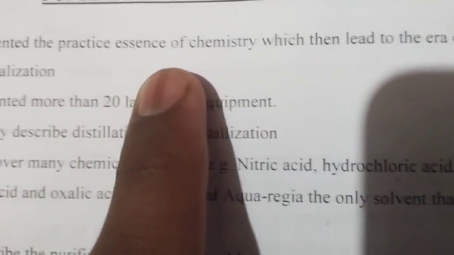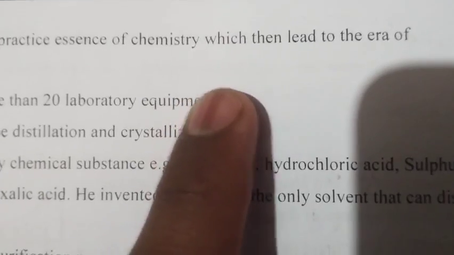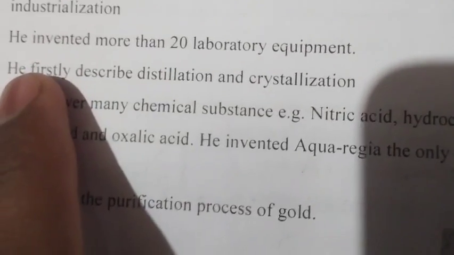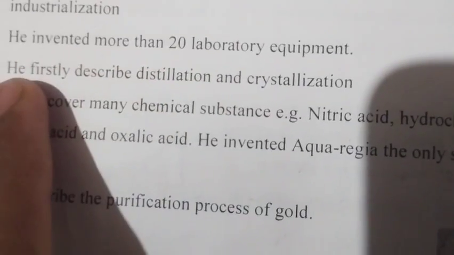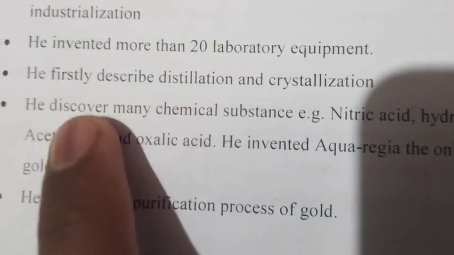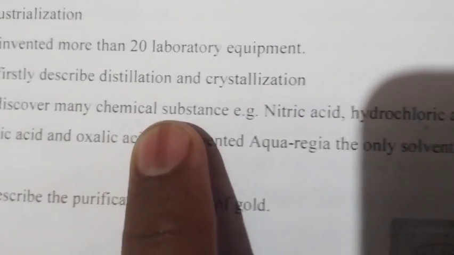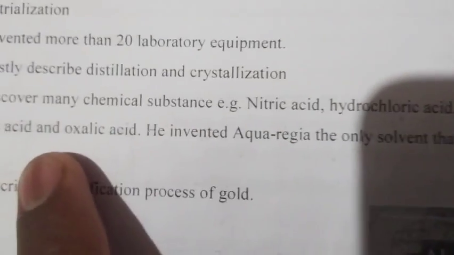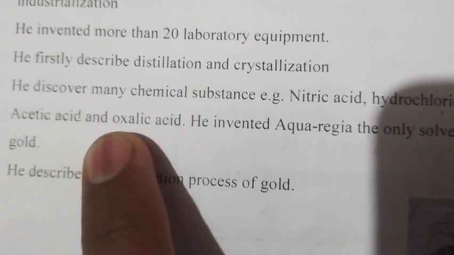He invented the practice essence of chemistry, which then led to the era of industrialization. He invented more than 20 laboratory equipment. He firstly described distillation and crystallization. He discovered many chemical substances: nitric acid, hydrochloric acid, sulfuric acid, acetic acid, and oxalic acid.